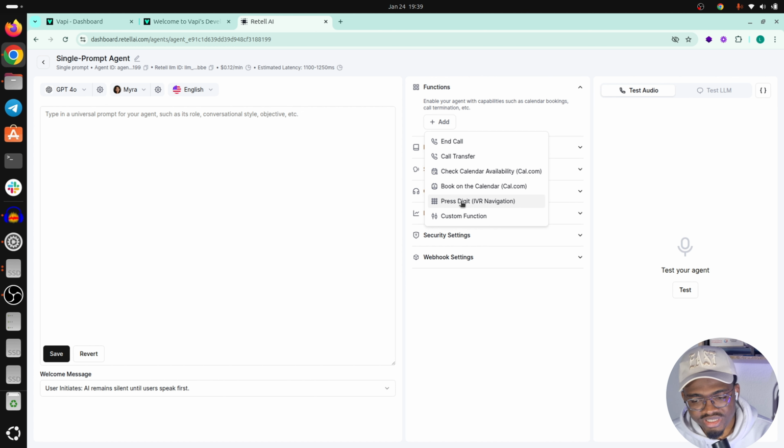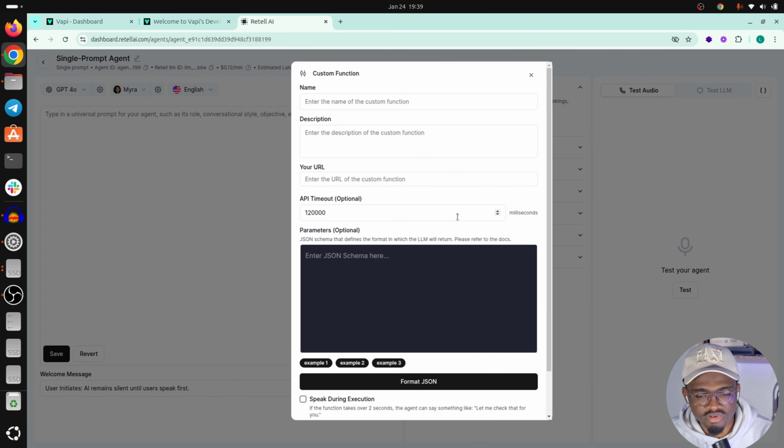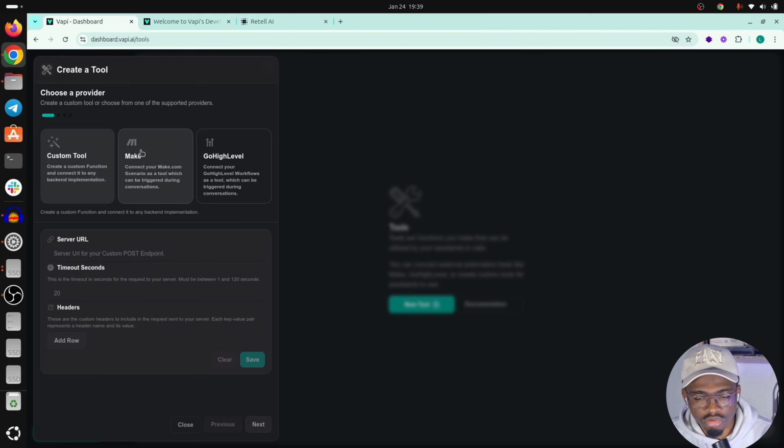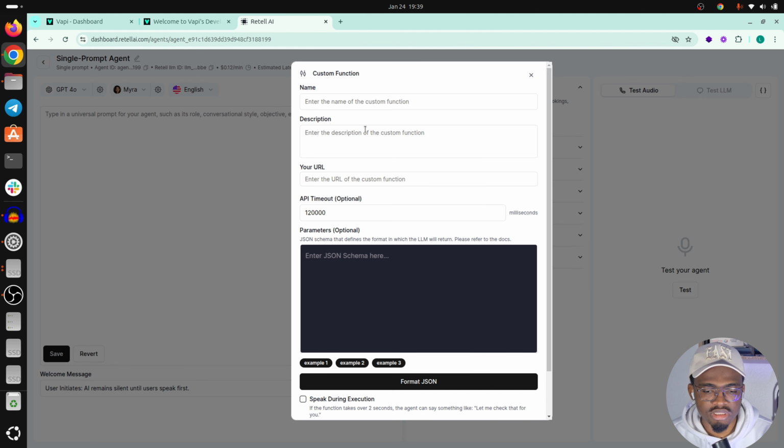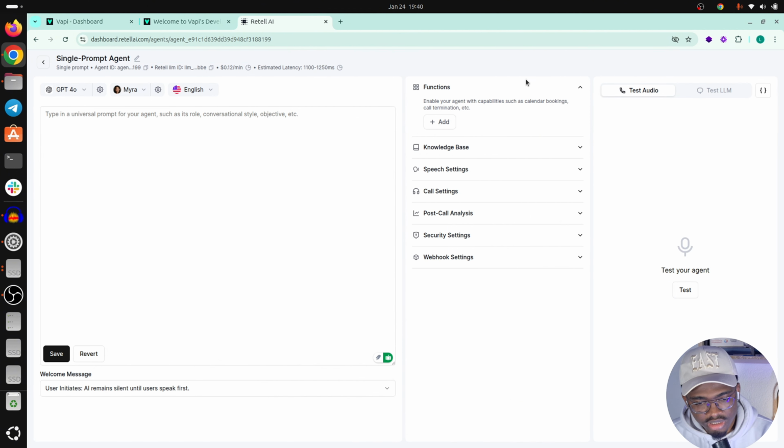You have the call transfer, the check calendar, the book on calendar, which is standard functionality when it comes to appointment booking, for example, the press digit, IVR navigation, and some custom functions, which is the same thing that you get on VAPI with either Make or GUI level. Or you can still connect an outside platform, but you actually have these pre-made functions, which makes it pretty easy to integrate into your platform. So, with that said, let's go to the next part.